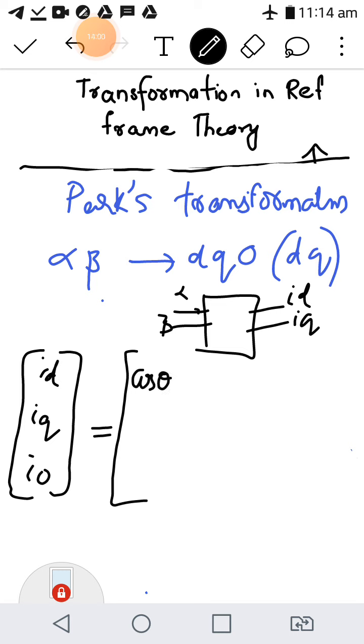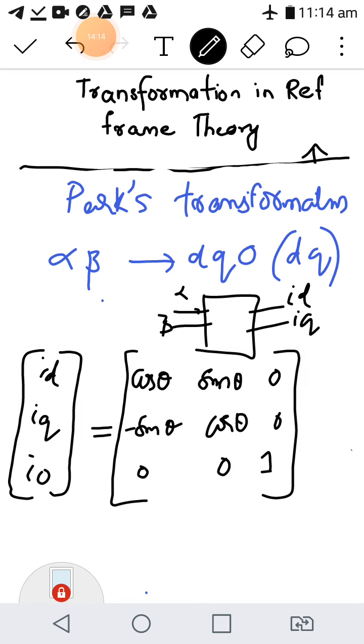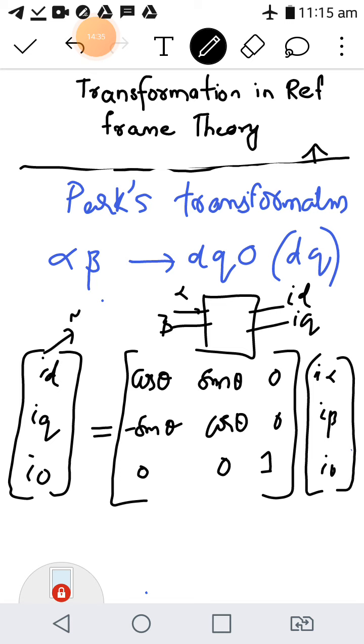ID, IQ and I0. This is a transformation matrix, and it is very important. Cos theta, sin theta, 0; minus sin theta, cos theta, 0; 0, 0, 1; into I alpha, I beta, I0. In this way, similarly, this transformation can be applied to voltages also. VD, VQ and V0 is equal to this matrix into V alpha, V beta and V0.